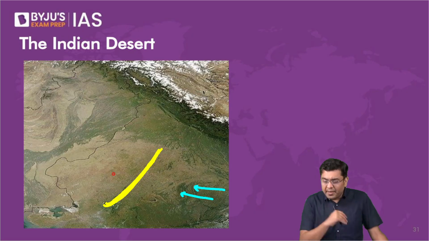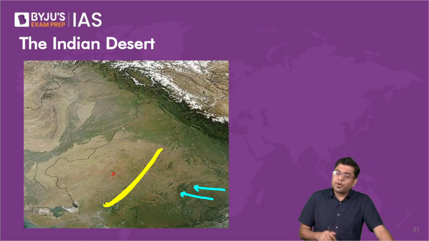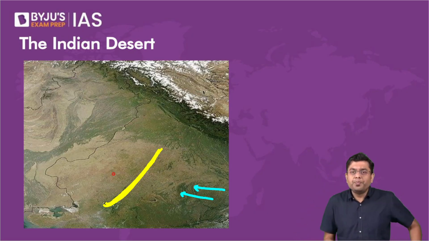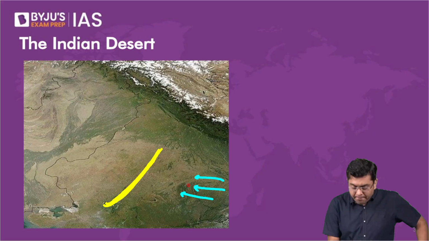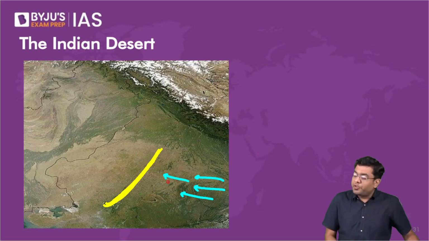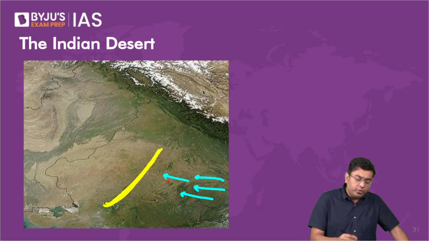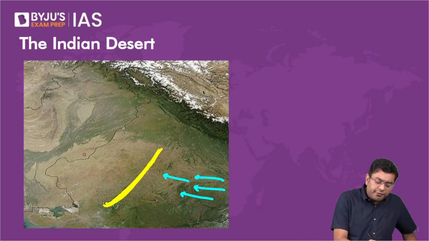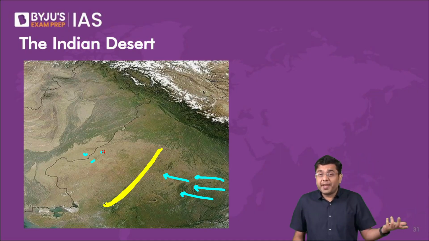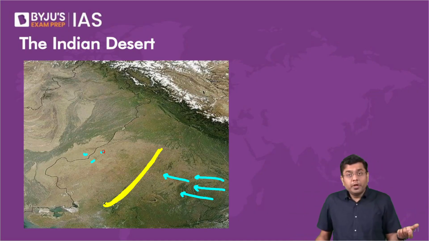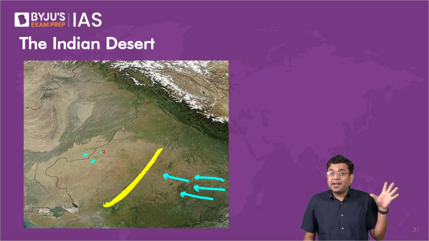Okay, but nonetheless, coming back to it, why it is a desert now. So when you have the Bay of Bengal branch of monsoon, will it be able to bring rainfall in the portion of western Rajasthan? No, because it will be on the leeward side, the rain shadow zone. So, no rainfall would occur in that area.